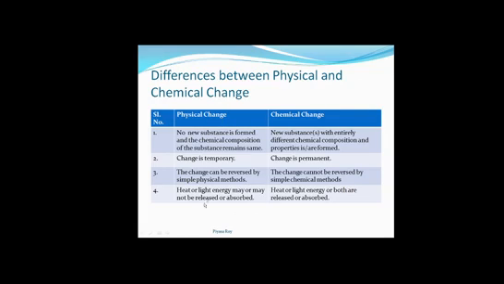In physical change, heat or light energy may or may not be released or absorbed. It may be released or may not be released, that means it's not mandatory. Whereas in chemical change, heat or light energy or both are released or absorbed. That means change of energy is mandatory in a chemical change.